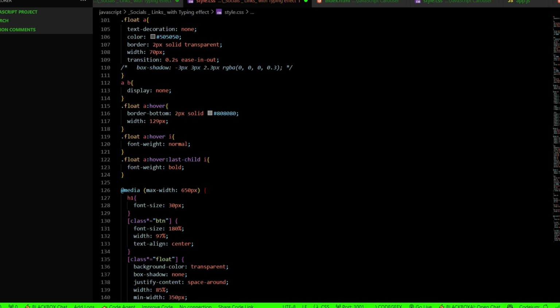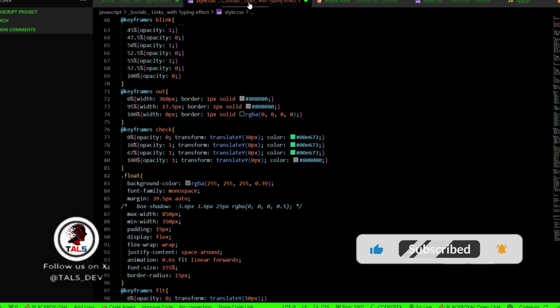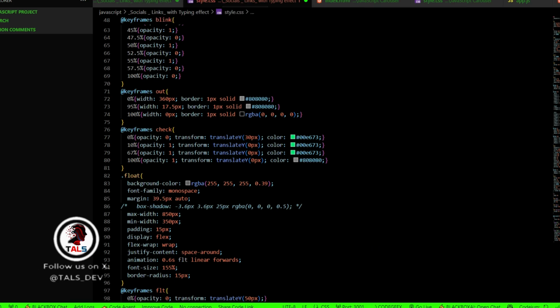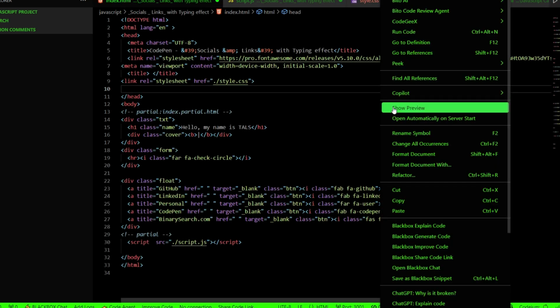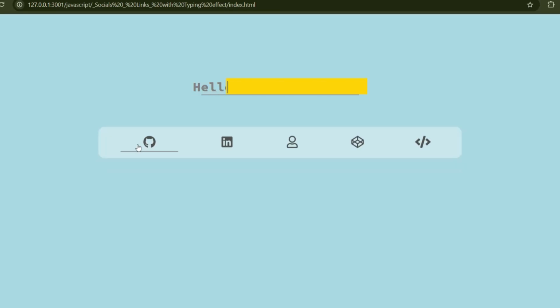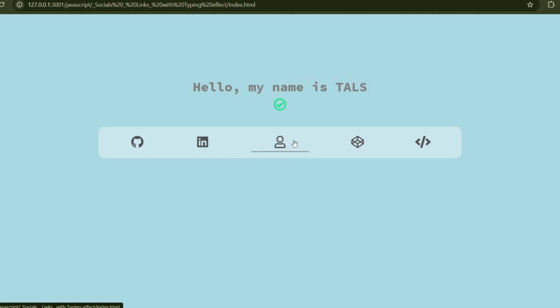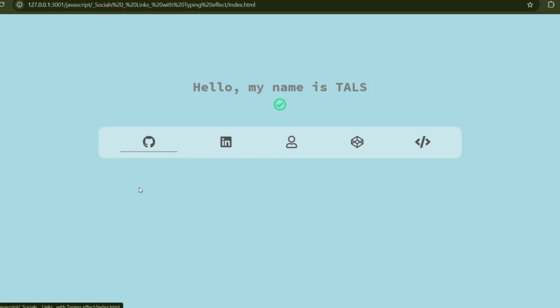Preview of our HTML. So far guys, we have done a lot of things. So it is the time to see what we have created so far. So let's go to HTML, show preview. Nice, just the animation, but still it's not quite done. We have the hover effect, we have the line, and we have our text animation, this color. So still it's not done quite the way we need. So let's get coding.